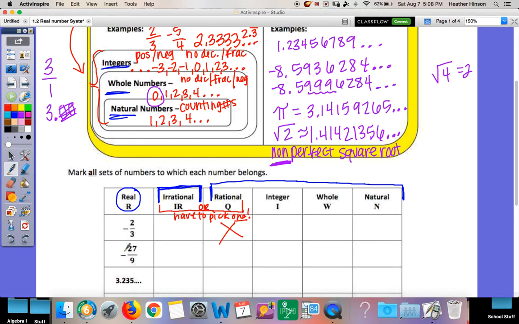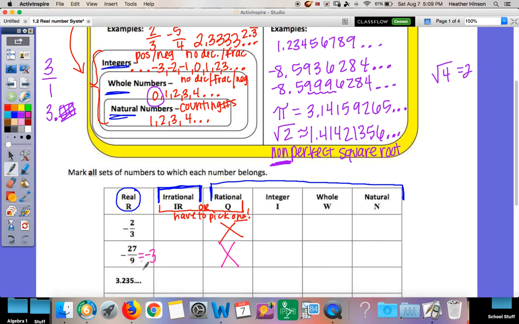So let's try this one. Negative 27 over 9. Where do fractions fall? Well, we just talked about that on the last one. Fractions, are they irrational or rational? You have to pick one of these. They are rational. If it's rational, I need to go down the rest of this list. Is negative 27 over 9 an integer? Now remember, my integer category said positive or negative, but no decimals and no fractions. This is a fraction, but can I simplify it? What is 27 divided by 9? That is going to be negative 3.